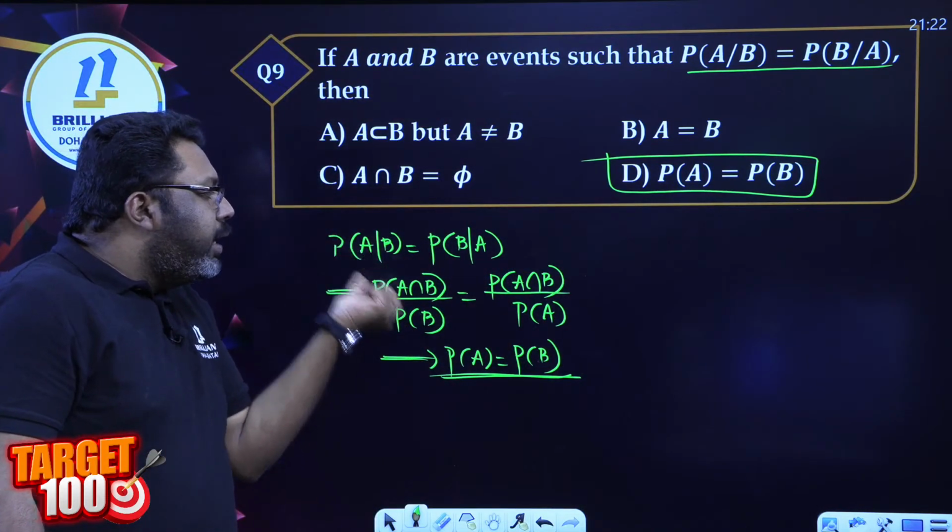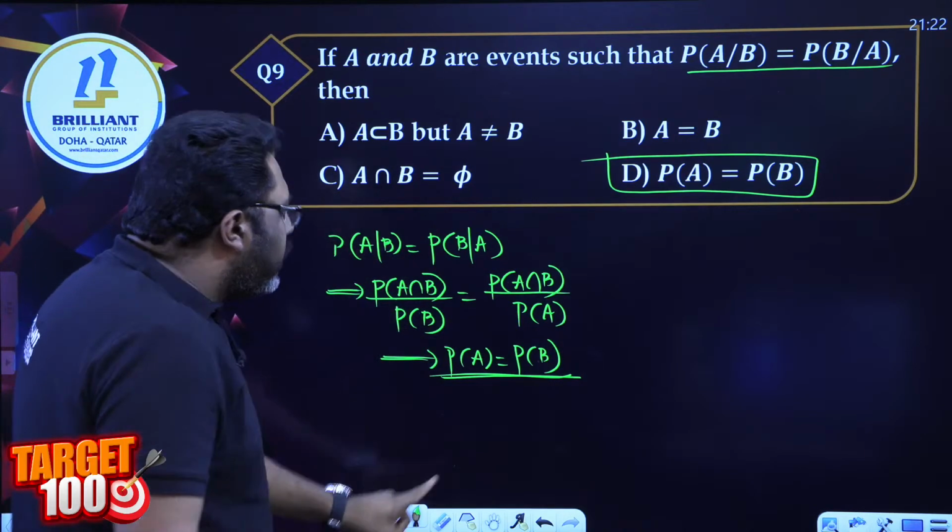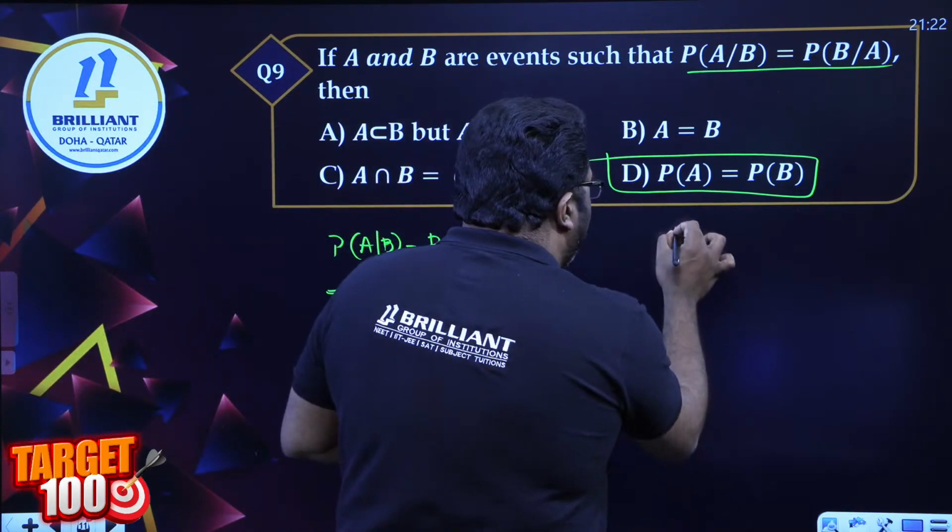Keep in mind how many times we applied it. There are three formulas you should keep in mind about A by B. What is the first one?